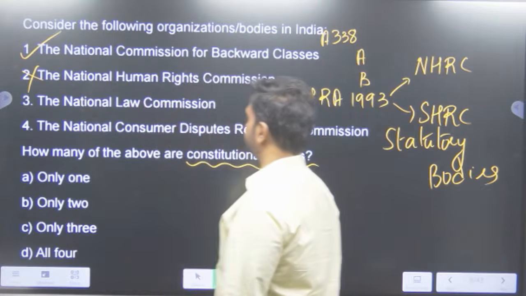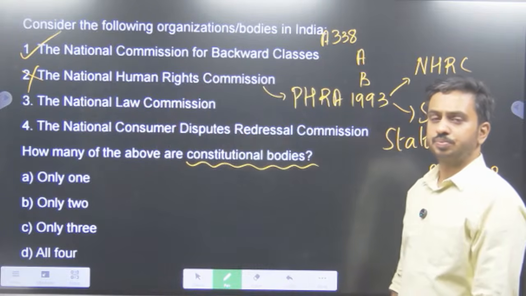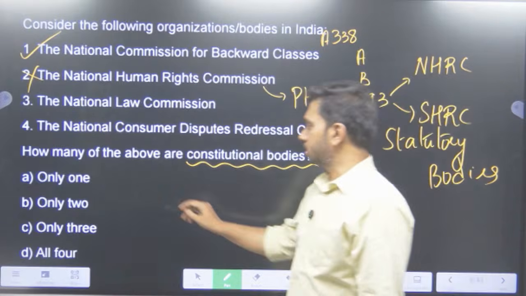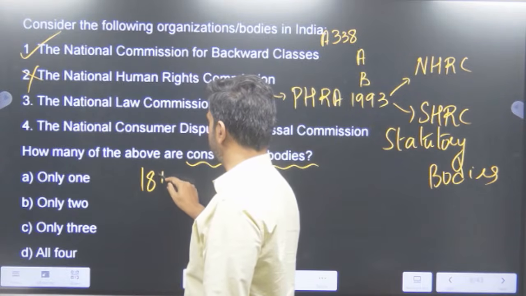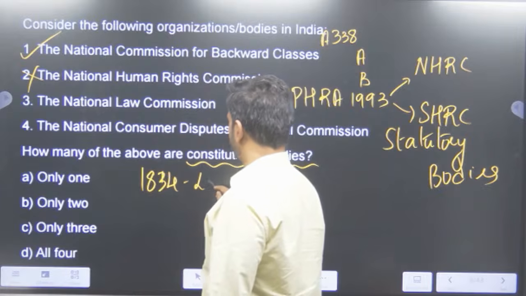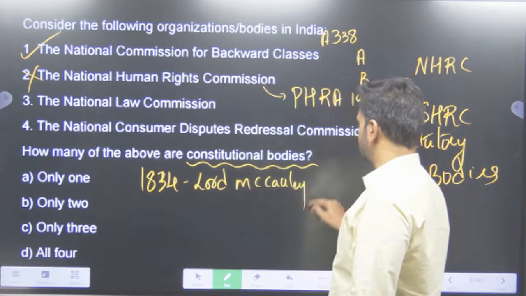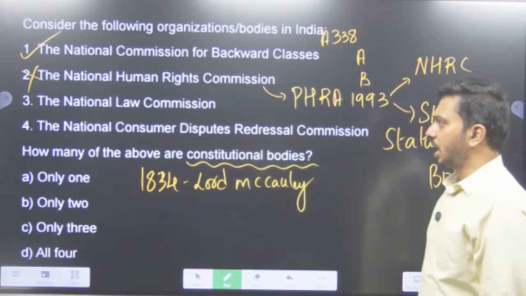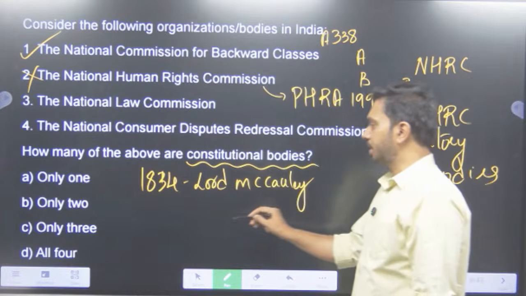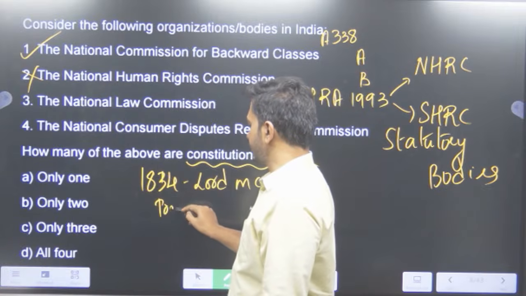National Law Commission, is that a constitutional body? No. So Law Commission, you know that the first Law Commission was created in 1834. Lord Macaulay was the chairman of this commission, and national commissions are created by the President of India.